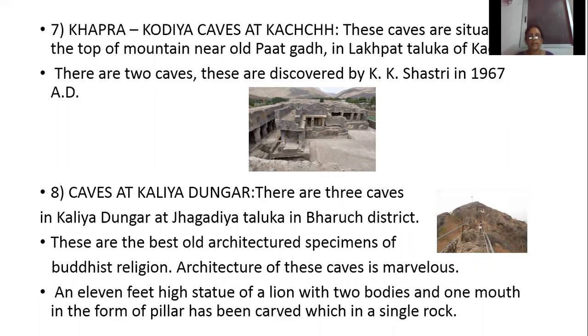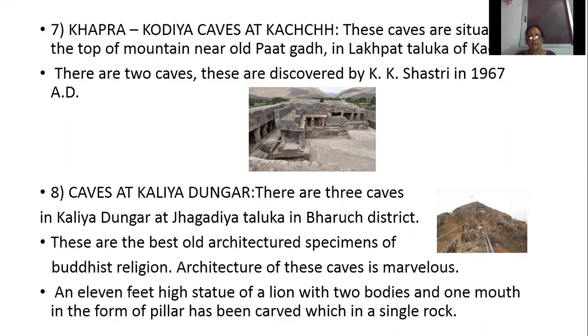Then Sana caves, the fourth one. Where is it situated? On Sana mountain, in Gir Somnath district. These caves are like a beehive. Then Dang cave. Where is it situated? Dang village of Upleta Taluka at Rajkot. It is believed that they might have been built in the beginning of the 4th century.